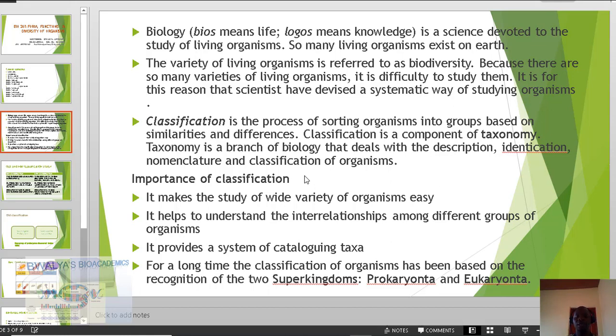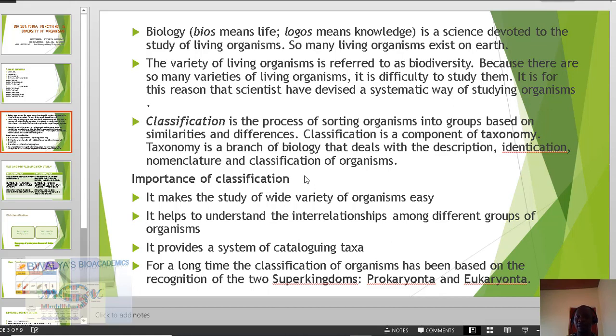And also, we need to understand that for a long time, the classification of organisms was based on the recognition of two superkingdoms. In other words, all the living organisms were basically put into two major groups. Historically, they were known as superkingdom Prokaryota and superkingdom Eukaryota. That is how they were understood at the beginning. So everything that is known in this world as living organisms was simply classified or grouped into two major groups.